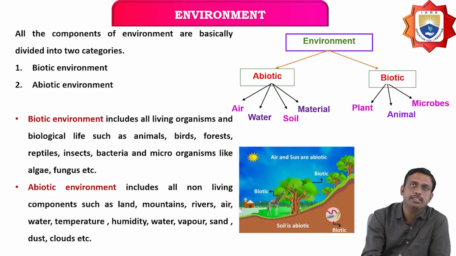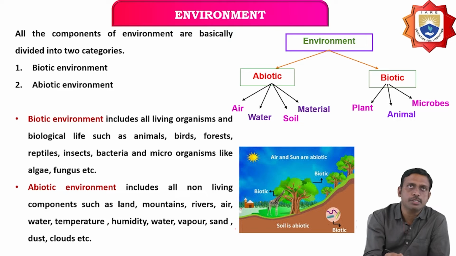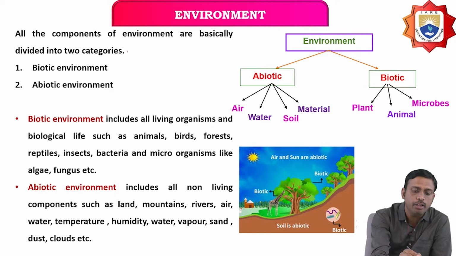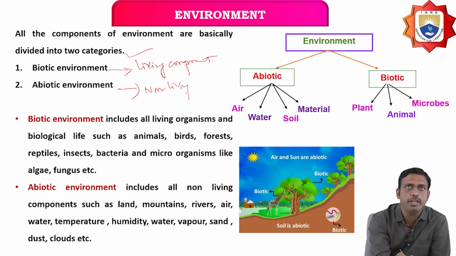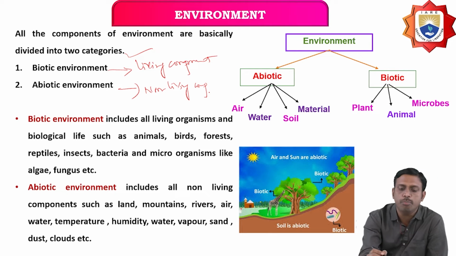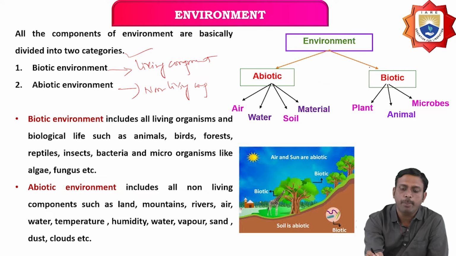Now, what actually does this environment include? There are two components, two categories: one is the biotic component, and the other is the abiotic component. What is the biotic component? Biotic is nothing but the living component, and abiotic is the non-living component. The environment has been categorized into these two components.